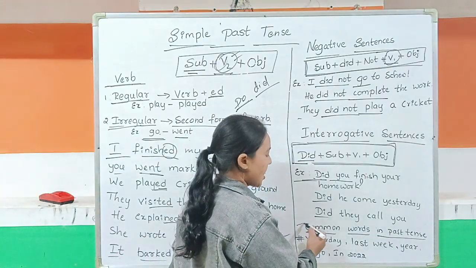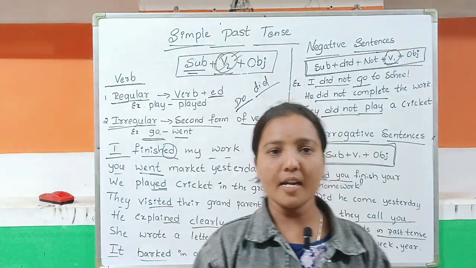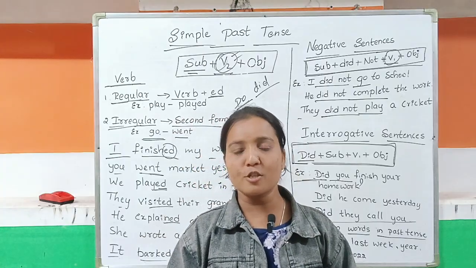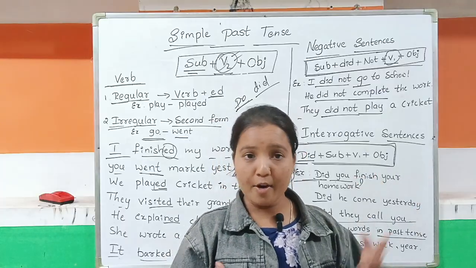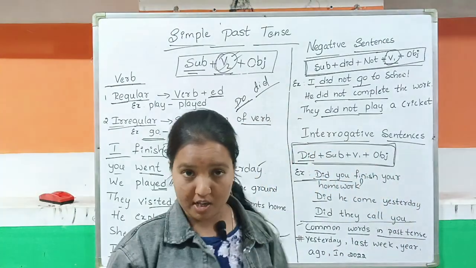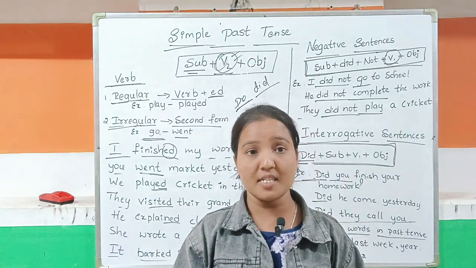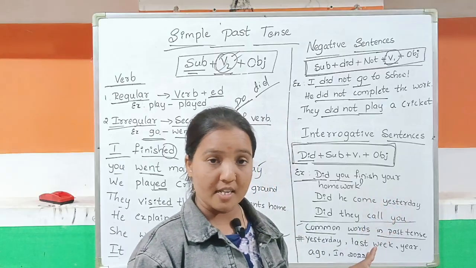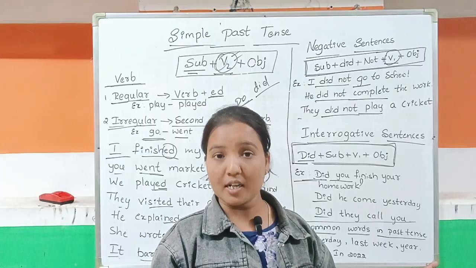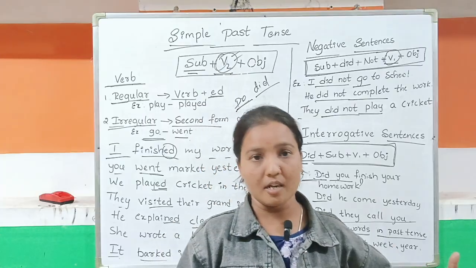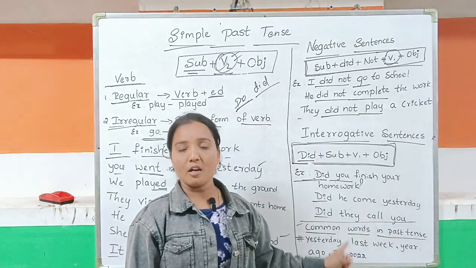Okay, the common words, so in total we understood the simple past tense. I hope you understand. And here there is nothing else to understand in a difficult way. So it is very easy. And if you understand this much, you won't have any problem understanding the simple past tense, right? And if you understand this, you will understand the continuous past tense and the perfect past tense, and further topics too.